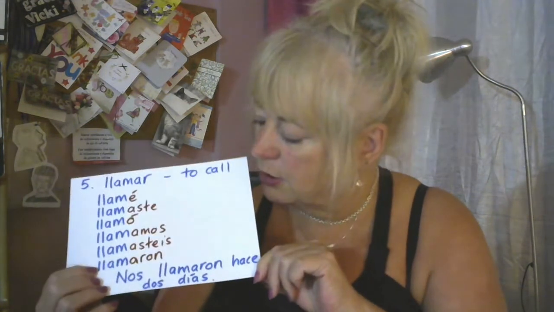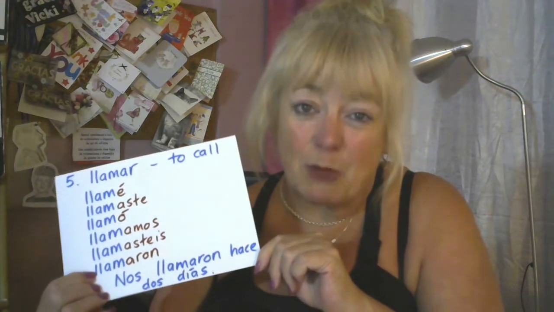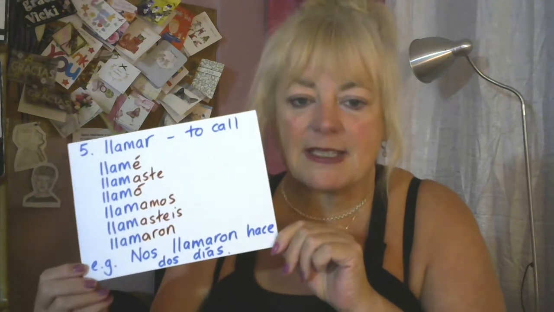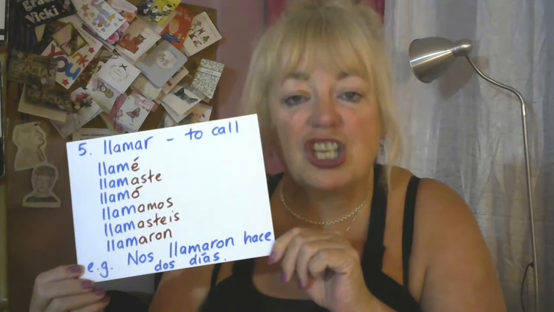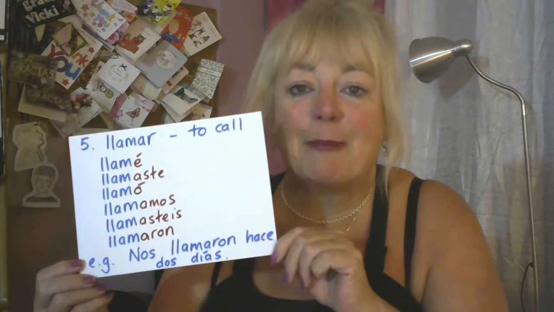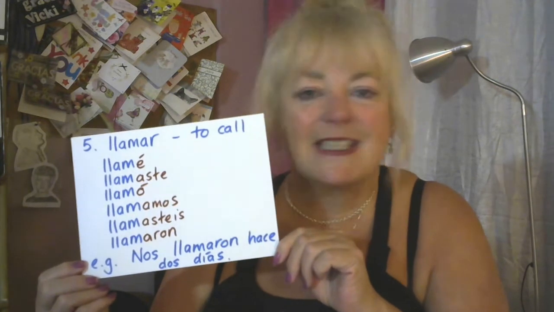Now, the double L is pronounced y in Spain mostly. You might hear j. Llamé, llamaste, llamó. So, j or y, but not l. As long as you don't say lame, lamaste, llamé with a y is fine and with a j is fine.